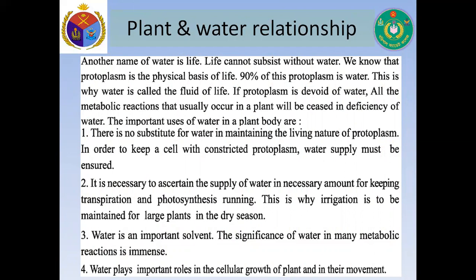If protoplasm is devoid of water, all the metabolic reactions that usually occur in a plant will be hampered by deficiency of water. The important uses of water in a plant body are: there is no substitute for water in maintaining the living nature of protoplasm. In order to keep a cell with constant protoplasm, water supply must be ensured. It is necessary to ascertain the supply of water in necessary amount for keeping transpiration and photosynthesis running.